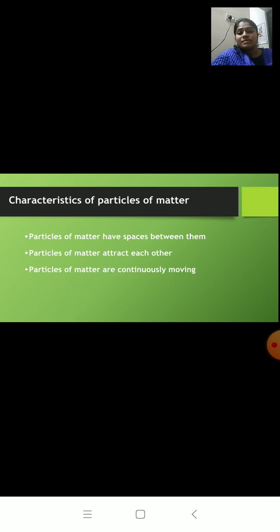The gases from the incense stick move rapidly and mix with the moving air particles. All these particles are constantly moving, and because of that the smell slowly spreads in the whole room.